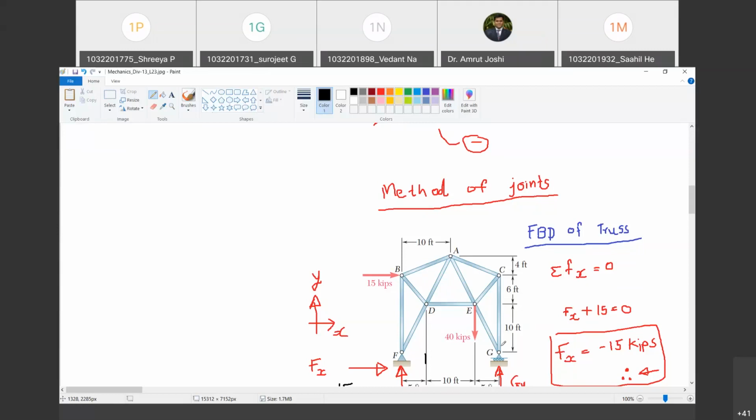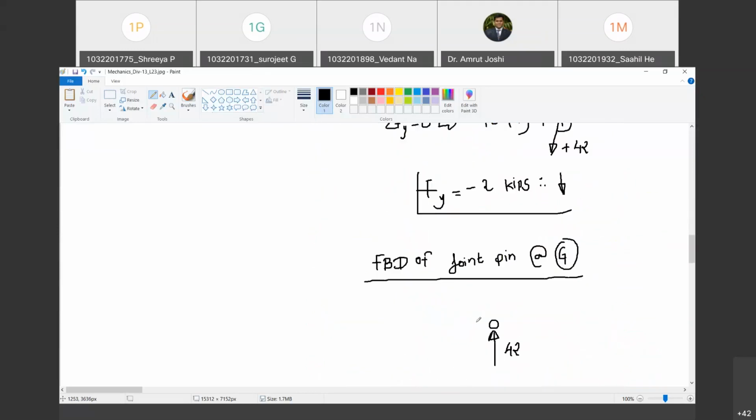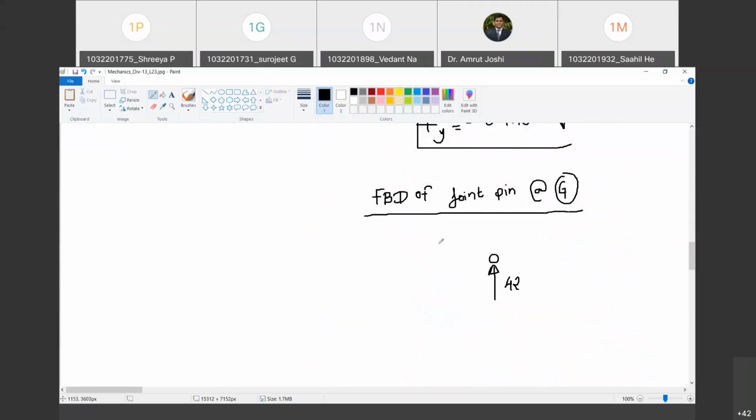Yes, sir. As the forces in member EG are directed along the axis, so this member EG can either pull this joint or push this joint. Do you agree with me? Yes, sir. अगर मेंबर EG में कॉम्प्रेशन होगा तो वो इस पिन को पुश करेगा. डू यू एग्री? Yes, sir. अगर इस मेंबर में टेंशन होगा तो इस पिन को पुल करेगा. हैप्पी? Yes, sir. To begin with, we will assume that all the members have tension. Are you with me? Yes, sir.